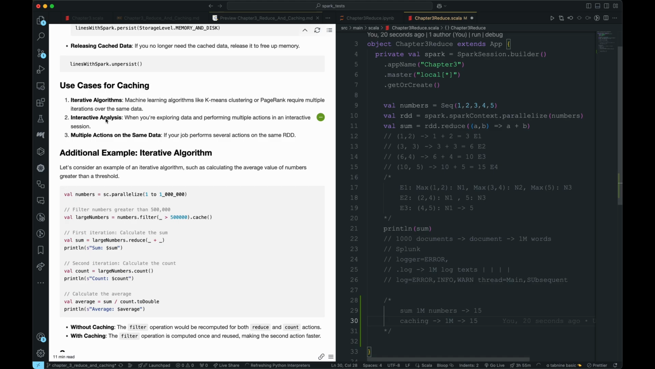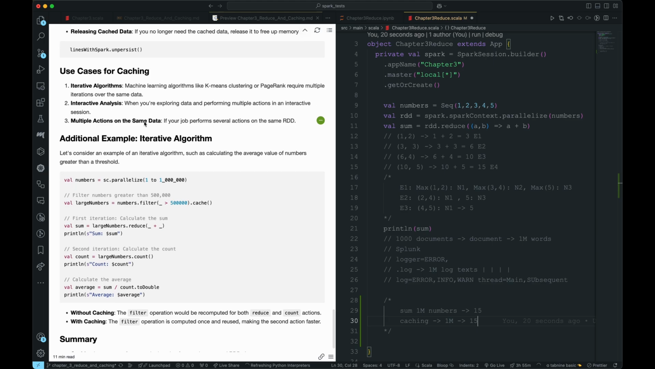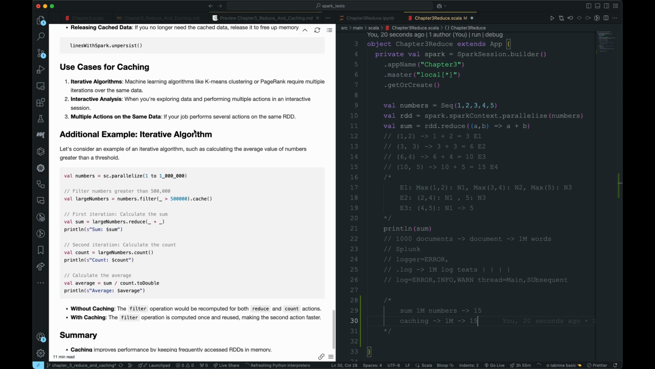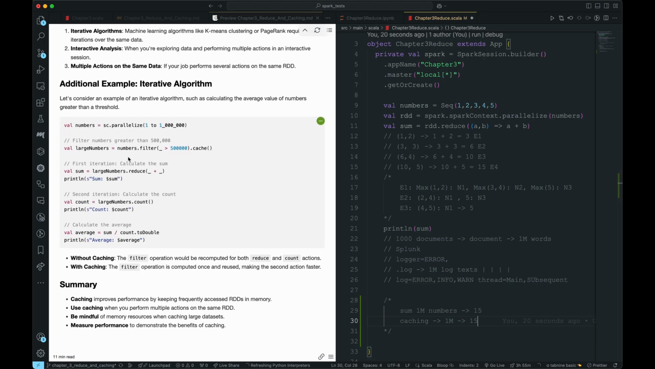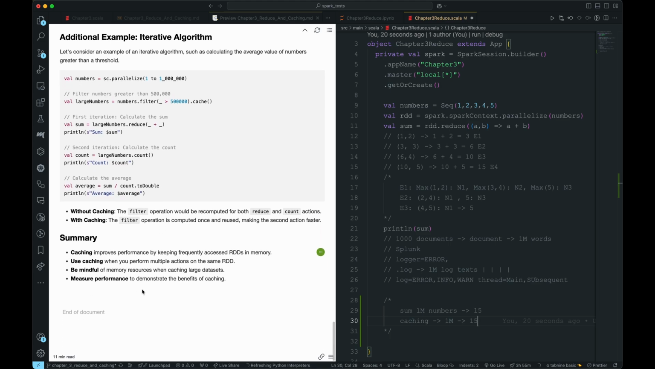Interactive analysis is where you are exploring the data and performing multiple actions in an interactive session. In those cases also, you want to cache the specific things which are going to be reused again and again, with multiple actions on the same data. I hope you got that context already. So this is the example that we will be using, similar to this actually, without caching and with caching. We will see, and then we will figure out what it is.